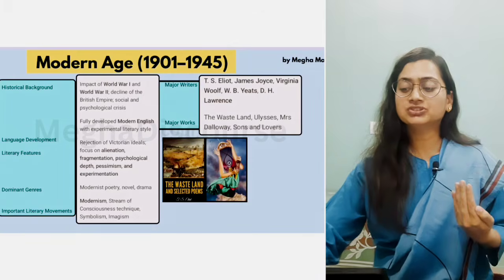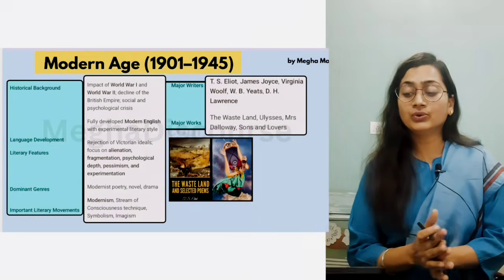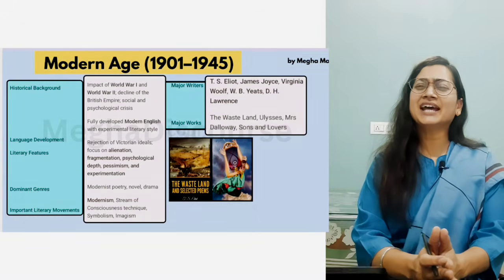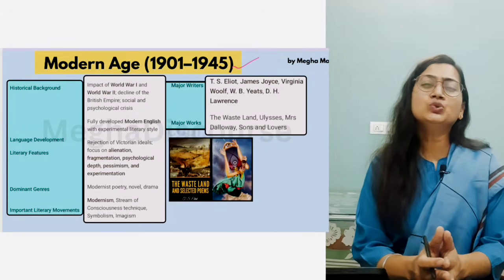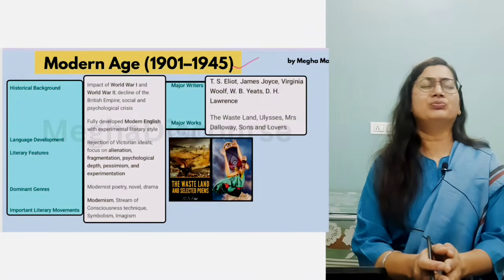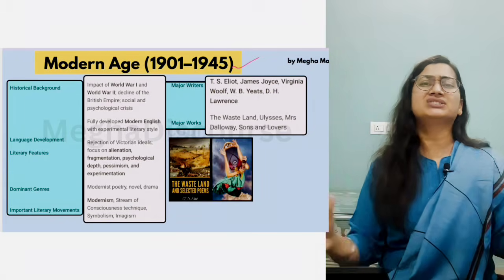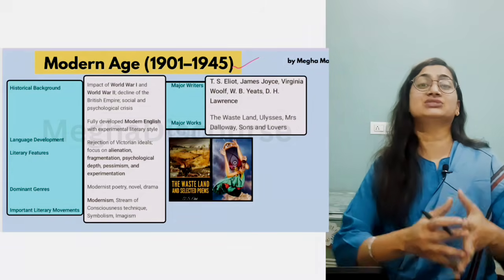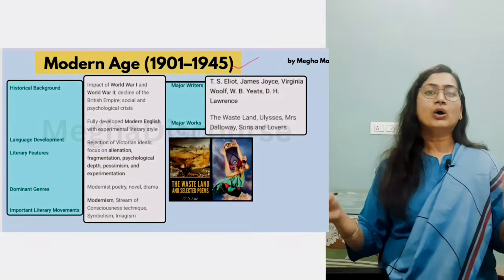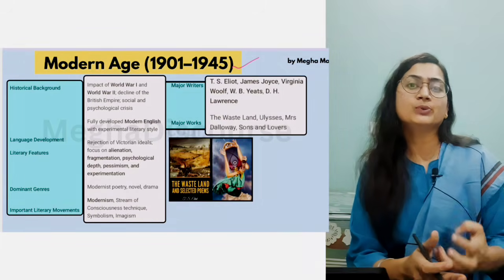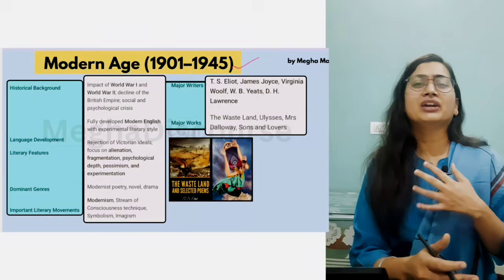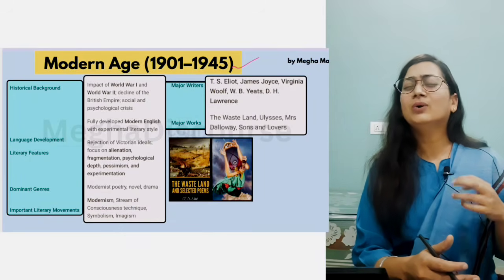Modern age, this is the time of 1901 to 1945. Now this is the time of war. They have seen two world wars, and this is the time of political turmoil, chaos, disillusionment, shatteredness, a fragmented soul can be found in the modern age. This is the time of war poetry. This is the time of confessional poetry. Everything was shattered. People are disillusioned.